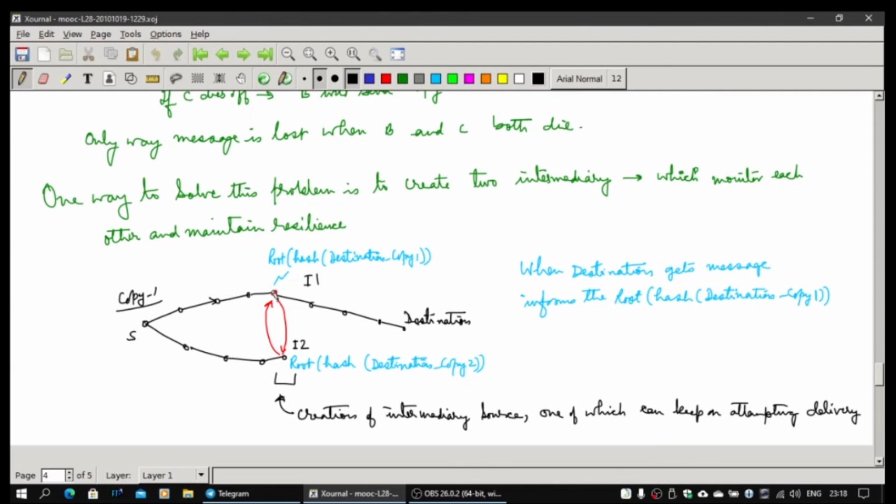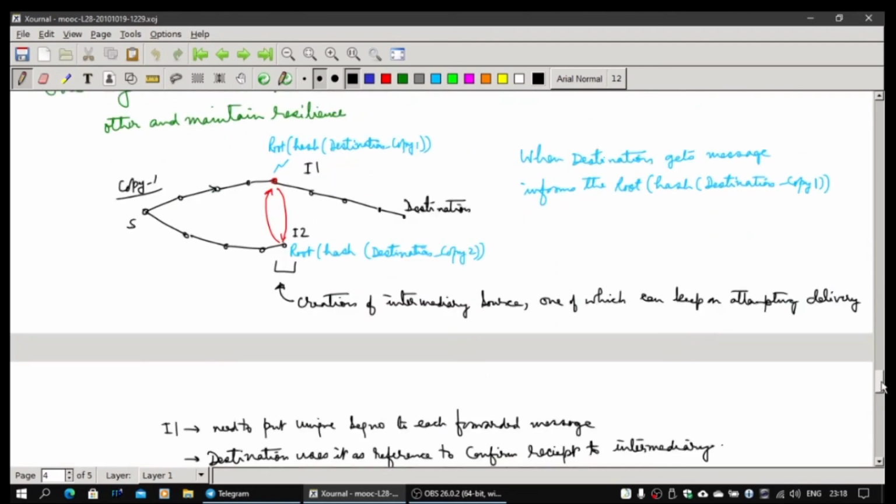Whenever the routing table says so, it will keep on doing it, but it will just keep the message here till you get a confirmation from the destination. So that's the only change which is going to happen in this intermediary. We have to make some changes for the tunneling. That's what has been done in the talks chat. So it's extremely reliable in message delivery for these reasons, and this causes the message to reach.